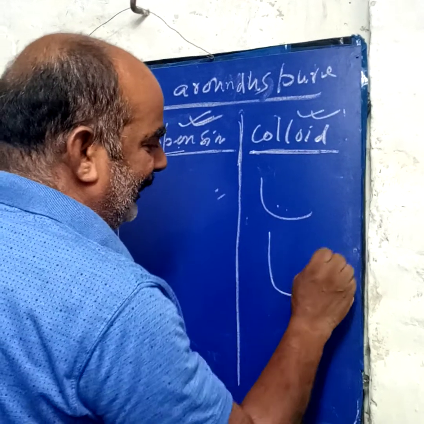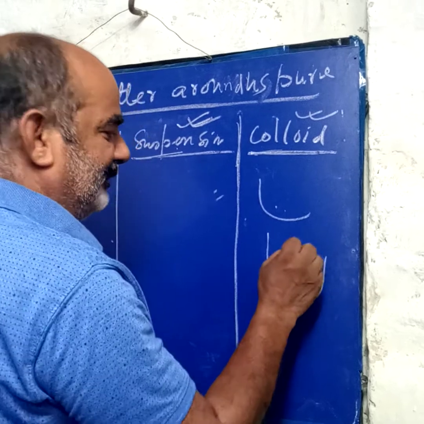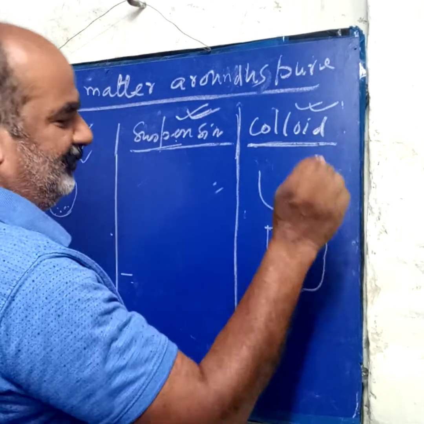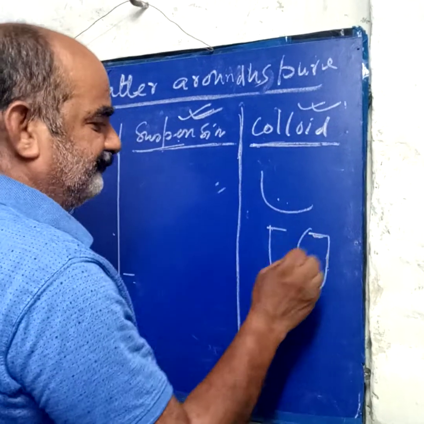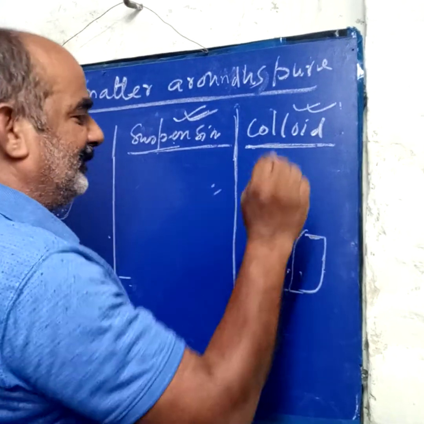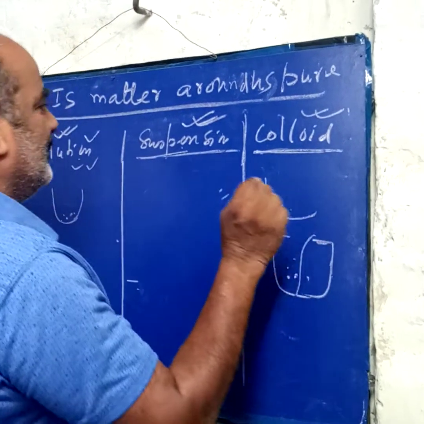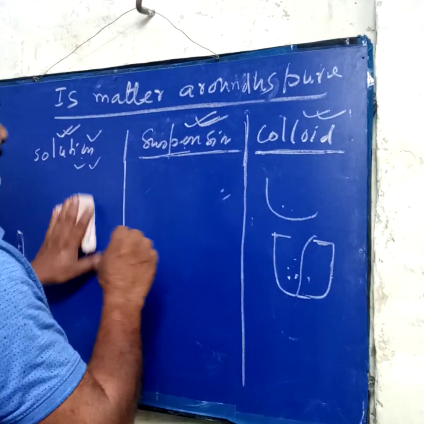If we keep one glass of milk for 1 hour, the cream will never settle down. But we can separate the cream by another process, the centrifugation process. But if you want to separate it with filter paper, it is not possible. And this is the difference.